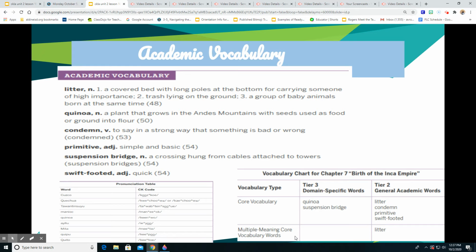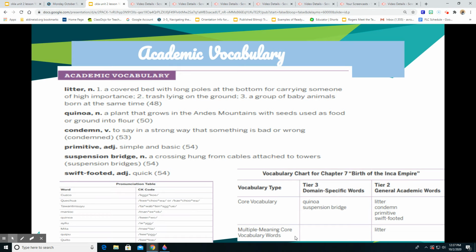Quinoa, which is a noun. It's a plant that grows in the Andes Mountains with seeds used as food or ground into flour. So Miss Rogers loves quinoa. It is a plant. I eat it all the time, and incorporate it in my salads and things like that. It's really good and you can grind it into flour.